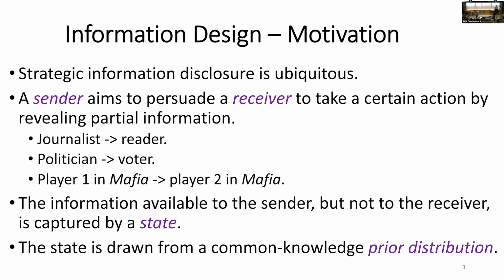We capture the information available to the sender, but not to the receiver by a certain abstract state. For example, in the game of Mafia, the state is the role of a certain player in the game, because this role is known to this specific player, but not to the other players. And it's common to assume that the state is drawn from some common knowledge prior distribution.